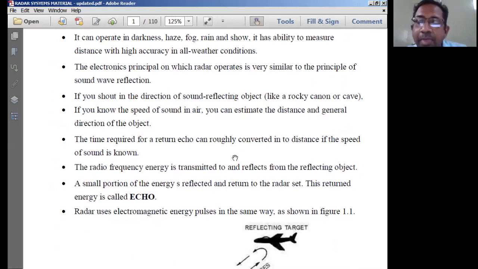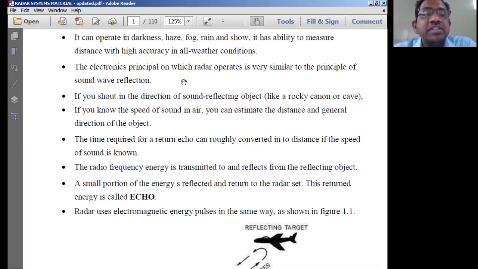Apart from this, as time proceeds, more advancements and more technologies in terms of hardware and software are emerging, and more features are getting added to the radar, just like we add more features to our mobile phone. Exactly similar to that, radar is also going to be there. So in radar systems, what is the basic operation of radar? It has to detect the target and give the range of the target for us. Range means the distance of the target from the reference point.